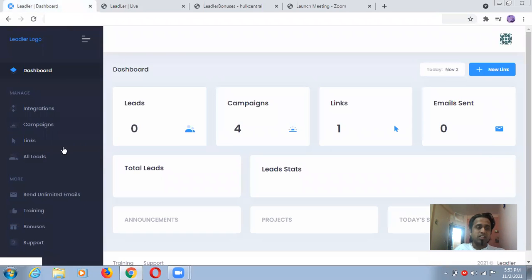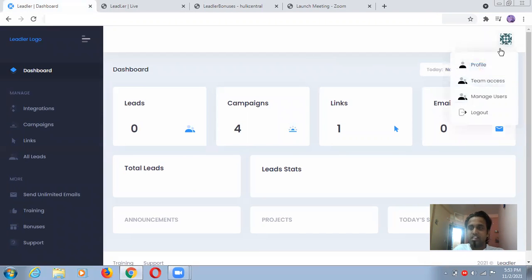So guys, this is the Leadler member access area. You can see this is a new link button. I will try to see what is inside this. There is some team access, you can create a team also. You can provide some work to your team members, something like that. You can manage users also. This is all for those options. Okay guys, you can log out after doing this.